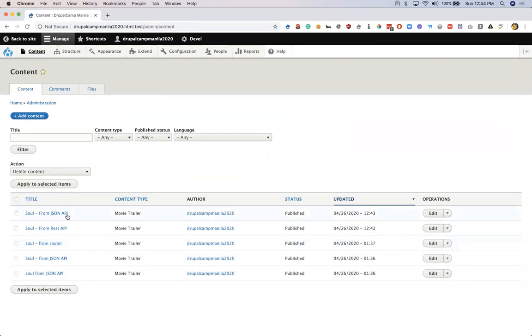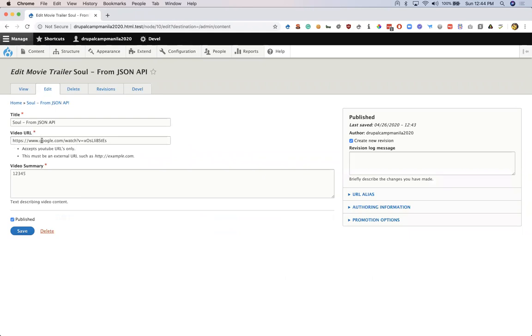See, our resource was just created at 12:43 and 12:42. So if you want, you can edit this particular node, and you can see that the video URL has saved an incorrect URL. So this is a disadvantage of the Form API, where when you are adding validations to the form, the validations are only going to run on your form